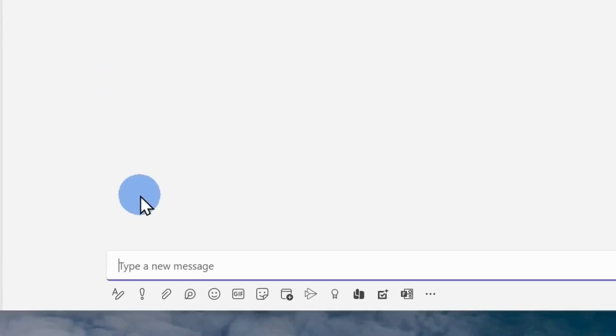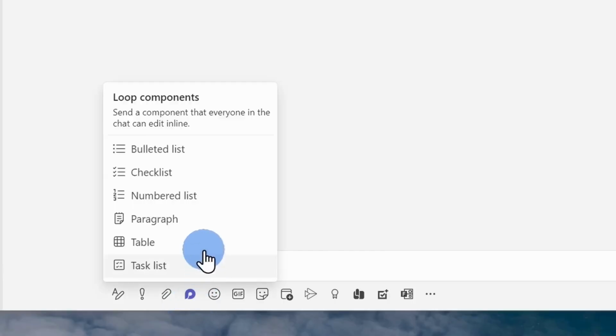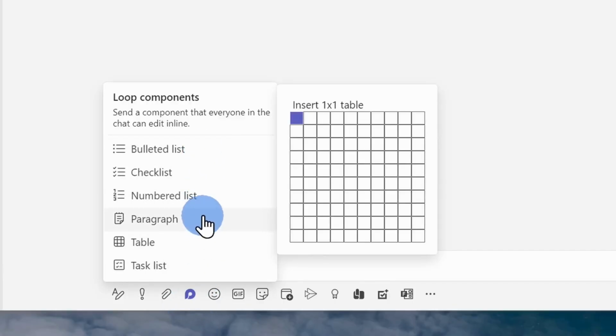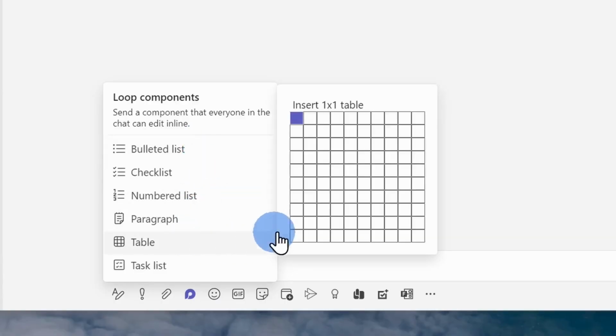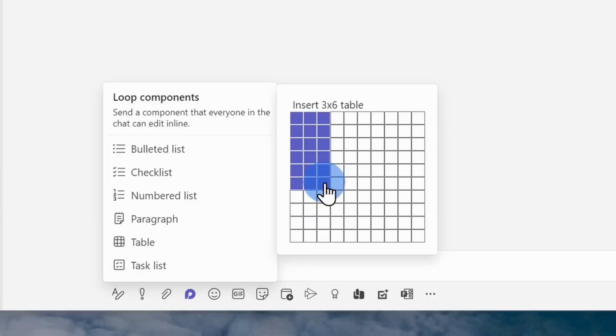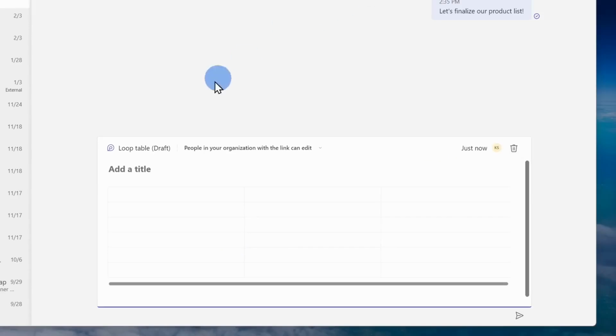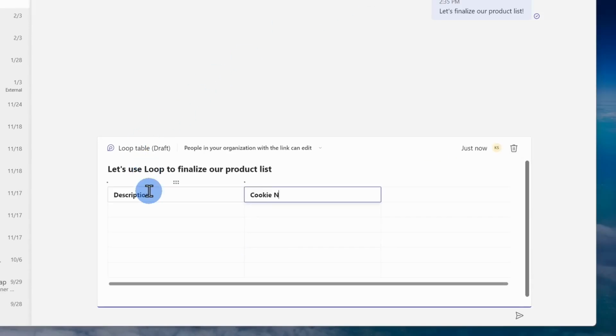Down below under the text field, I see the Loop icon. This is the Loop logo. When I click on this, I can see all of the different Loop components that I can insert. Now, once again, I want to come up with a product list, and I think a table will work very well for that. Here, I'll click on table. Next, I'll add some headers to the table.